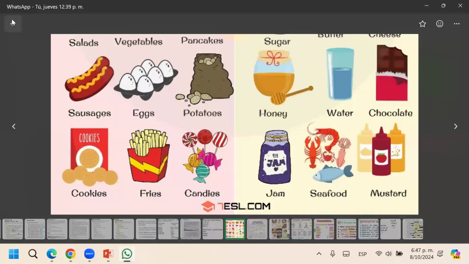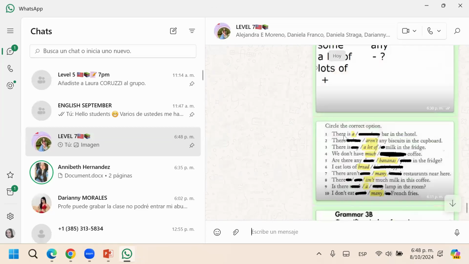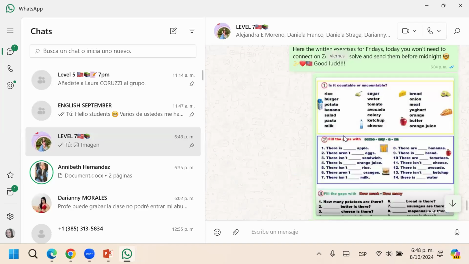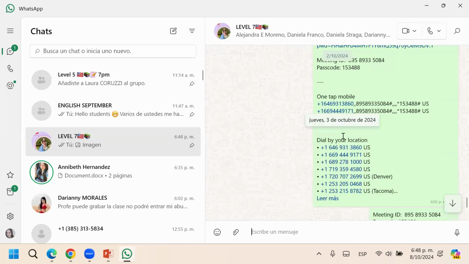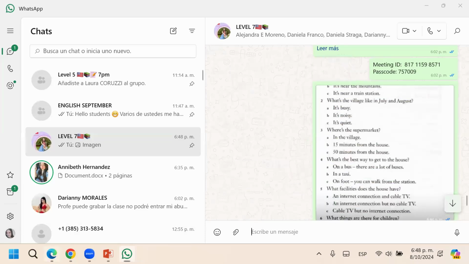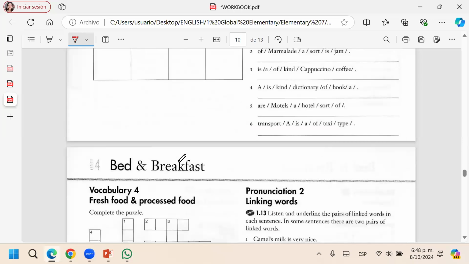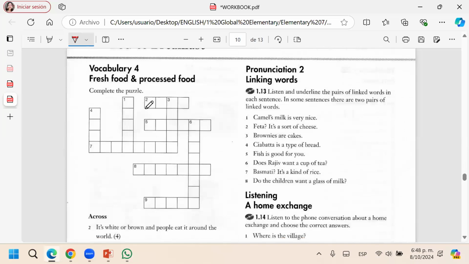But I think we did it. And we did this puzzle with the fruit and the vegetables last week. We completed this, fresh food and processed. Do you remember? Yes.